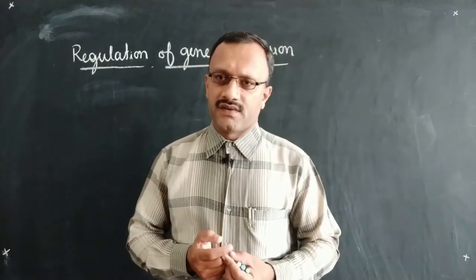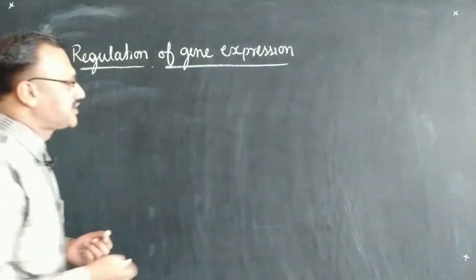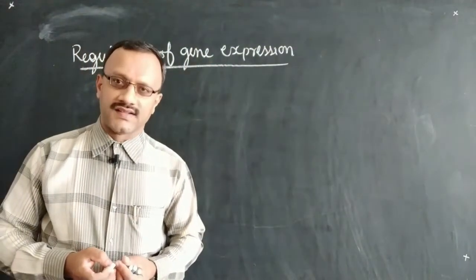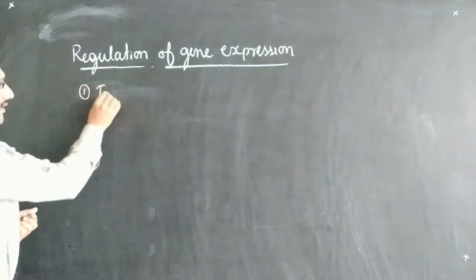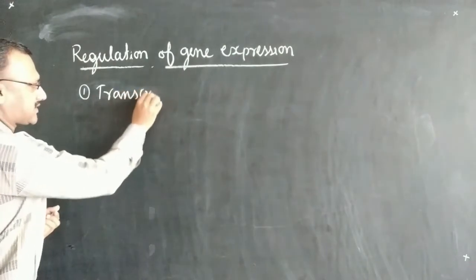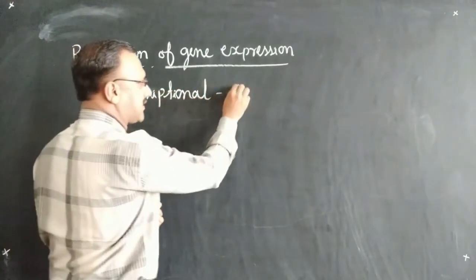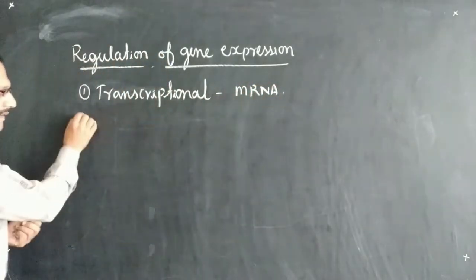In case of eukaryotic cells, the expression of a gene is controlled at 4 levels. The first is called the transcriptional level, in which the synthesis of mRNA takes place.